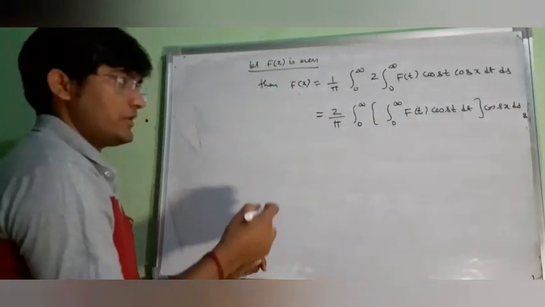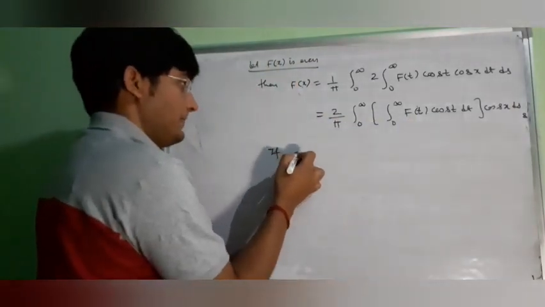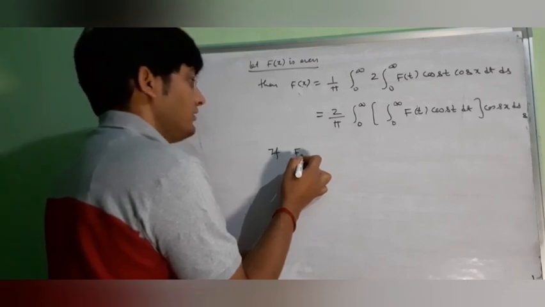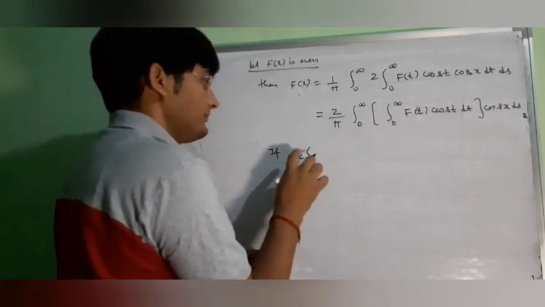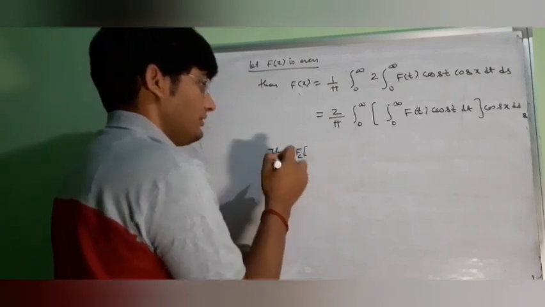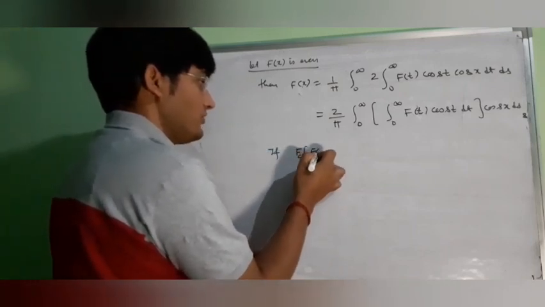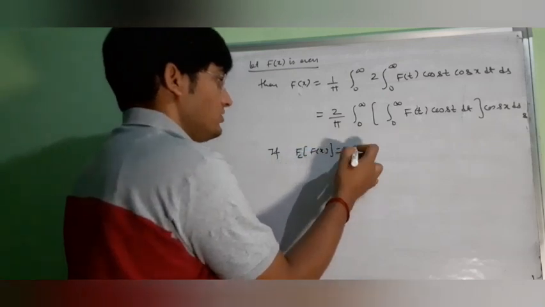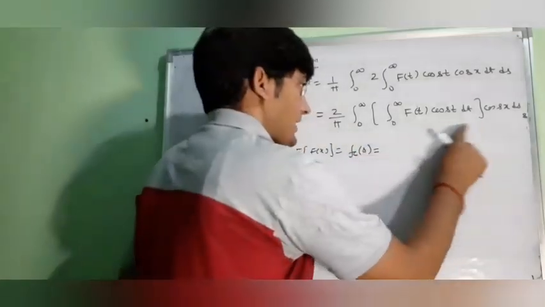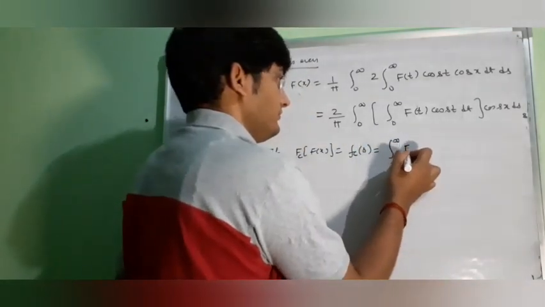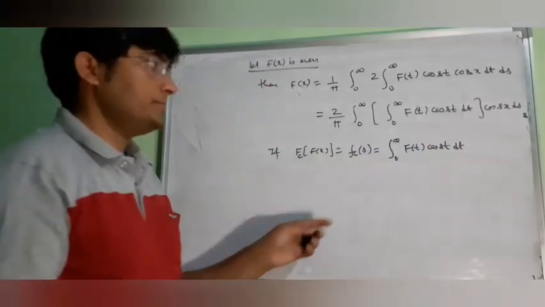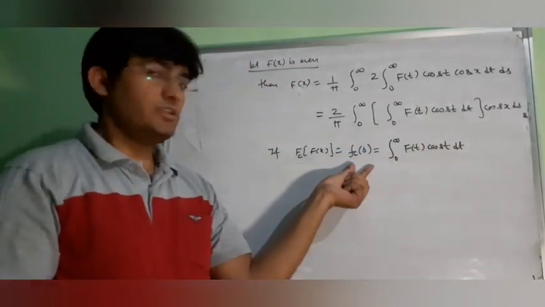Let us denote this bracket, the Fourier cosine transformation of f(x), as F_cs.